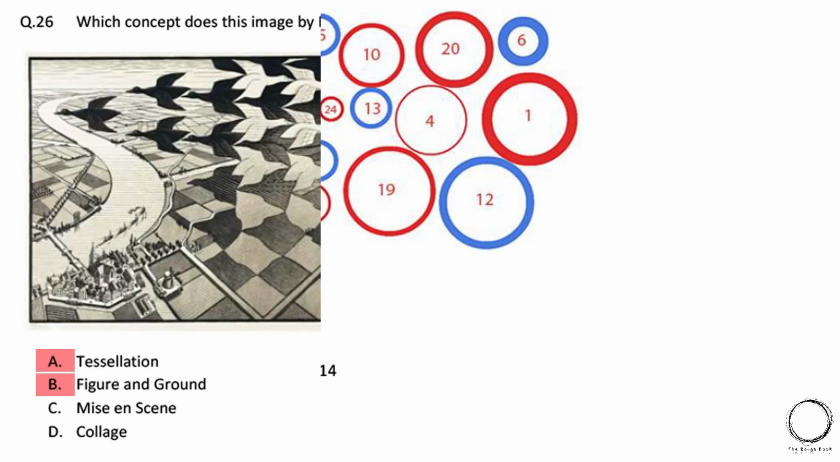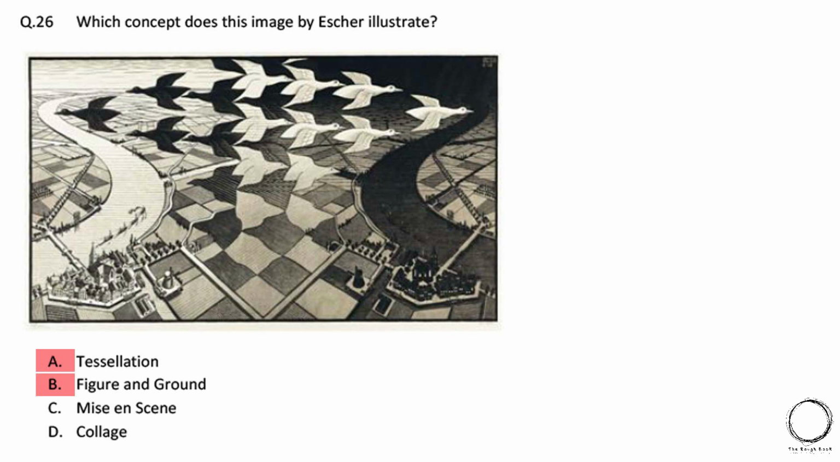Moving ahead, which concept does this image illustrate? A, tessellation, B, figure and ground, C, piece and scene, D, collage. So the right answer is option A, tessellation, and B, figure and ground.